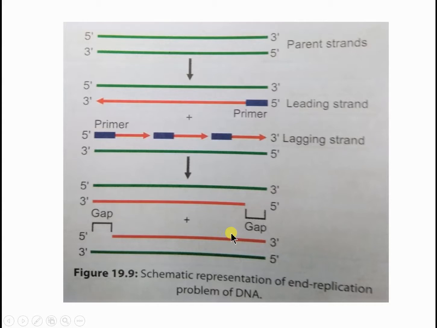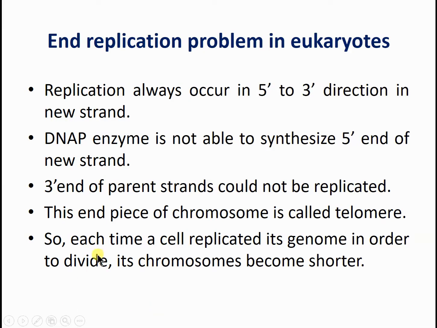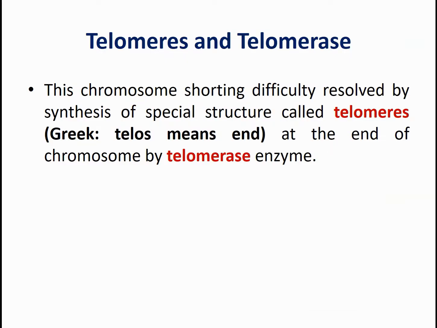If this problem remains as such, then generation after generation, each time a cell replicates its genome in order to divide into the next daughter cell, the chromosome in every daughter cell becomes shorter and shorter and shorter because of this problem. This problem of chromosome shortening is resolved by the synthesis of a special structure.